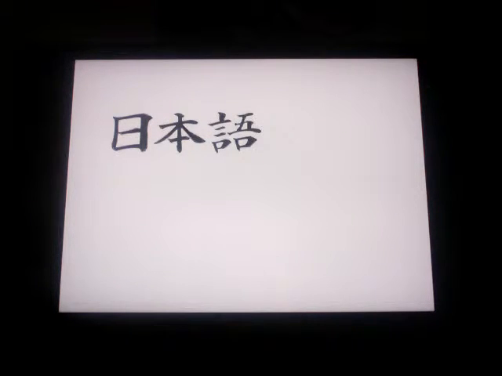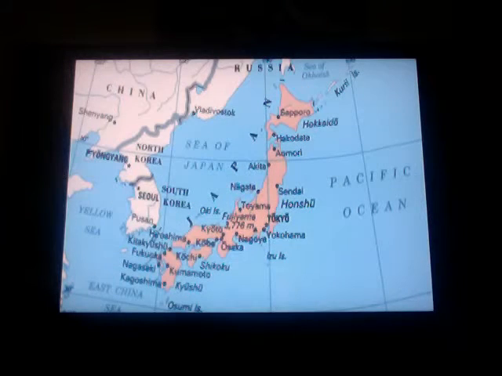We already know a bit about the Japanese language, or Nihongo, but where does it come from, and how does it work? A little bit on the history of the Japanese language. It is unclear where Japanese originated from. The origins of Japanese is amongst the most disputed questions of the language history.